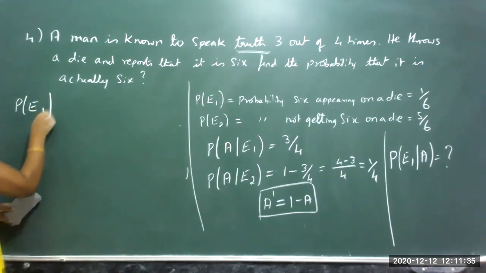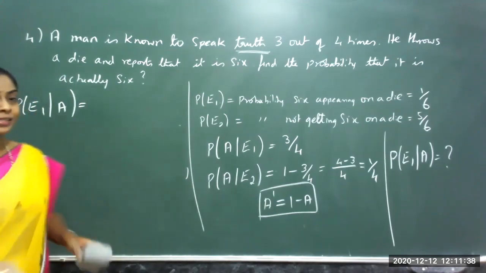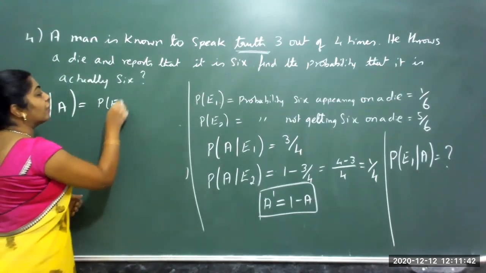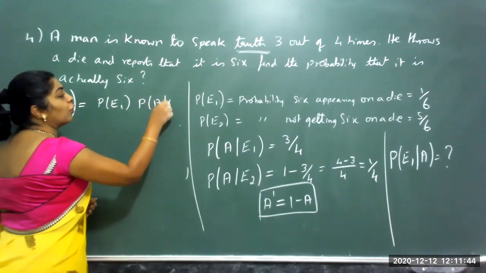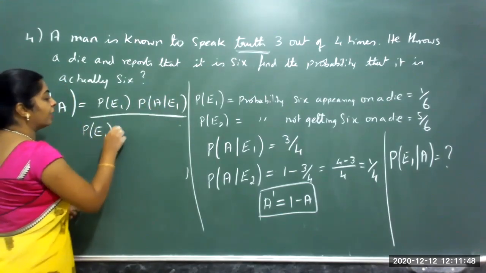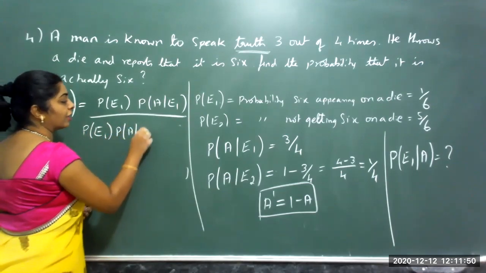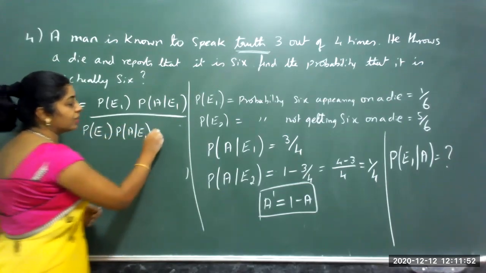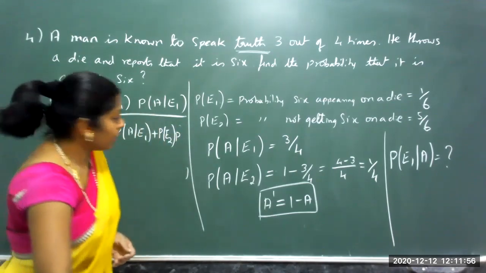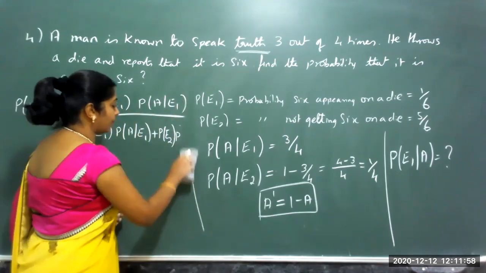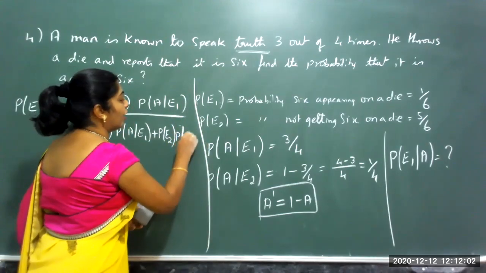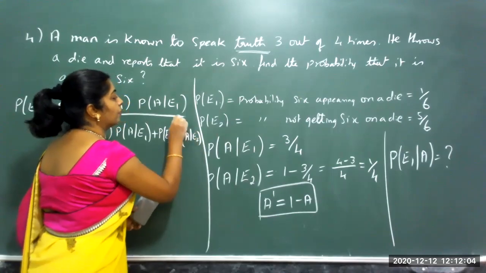Probability of E1, that is getting 6, and speaking the truth, it is probability of E1 into probability of A on E1, divided by probability of E1 into probability of A on E1 plus how many events are there? 2 events. Probability of E2 into probability of A on E2.